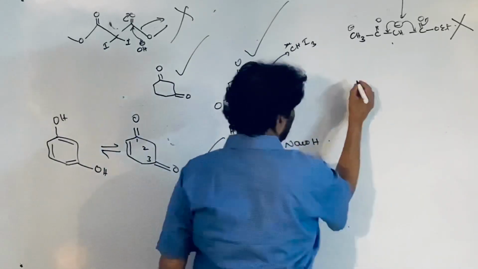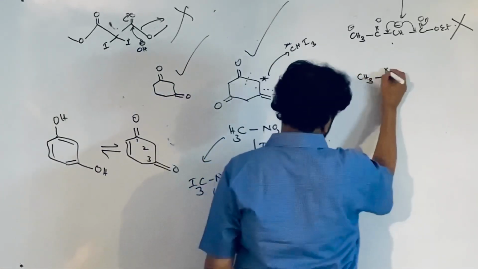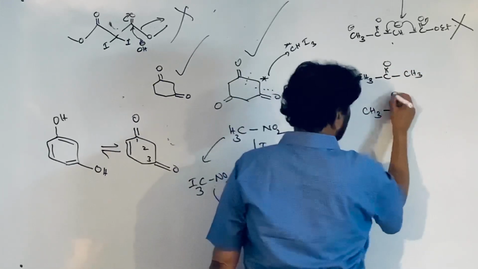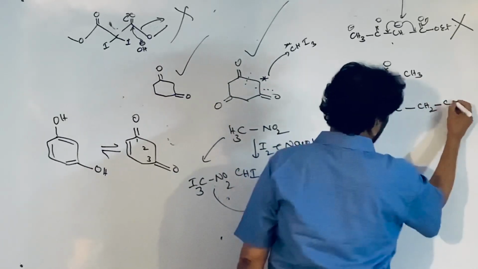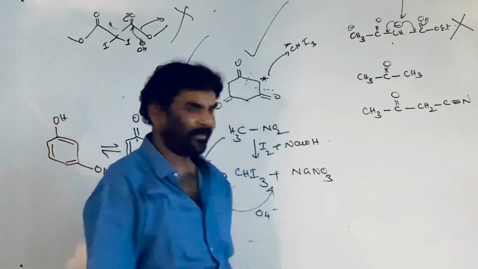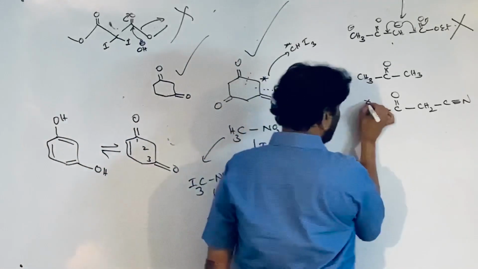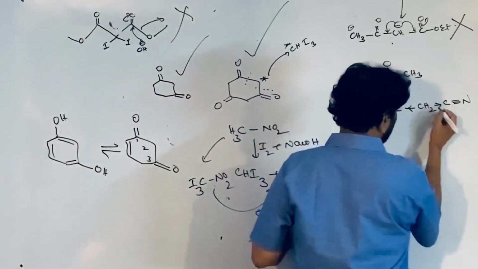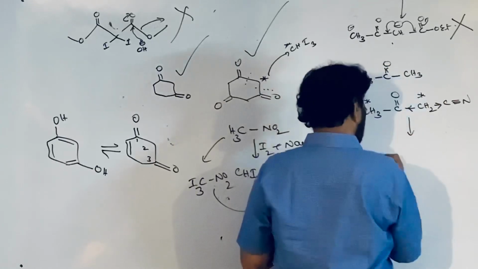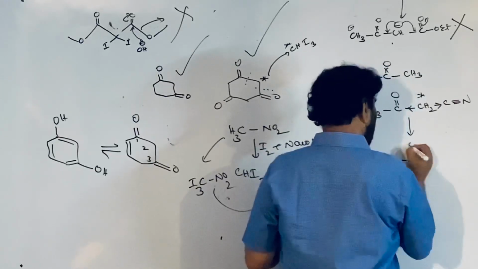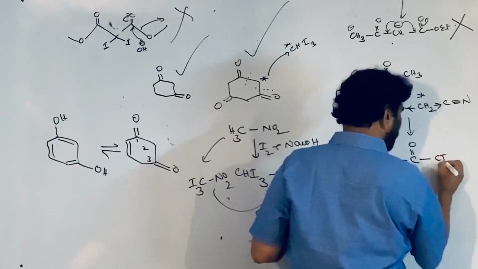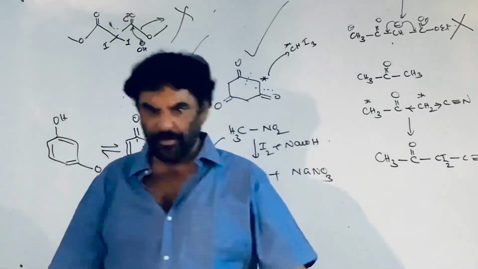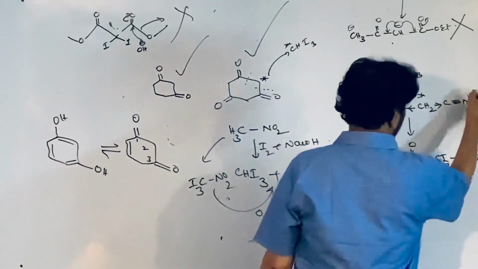The next thing is this is acetone. It gives the iodoform test. This is acetone, but here an electron withdrawing cyano group is introduced. Now this is the methyl group where the iodination takes place. It is more acidic, this is the minus I group. Here, what happens? CH3-C=O, that is CI2, iodination takes place here. This is formed. So now the iodoform reaction is not possible. Here iodoform is not possible.